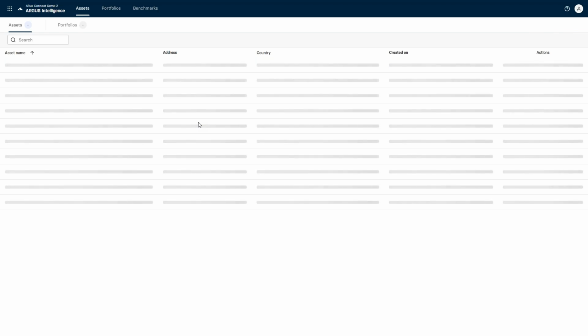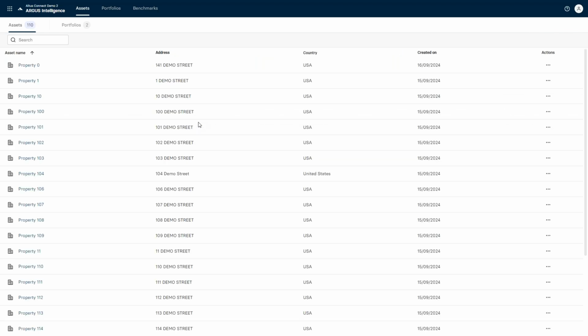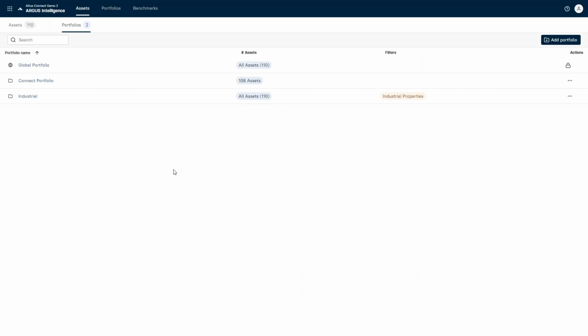Now from this, we can take this a step further and start analyzing data at the portfolio level. In this example, a portfolio is going to be a collection of assets, and those assets can be of varying types and still sit inside the same portfolio. If you think about the concept I showed earlier with budget models, valuation models, and acquisition models, inside this global portfolio or this industrial portfolio, based on the property type selection we choose, that portfolio can change based on a specific period in time.